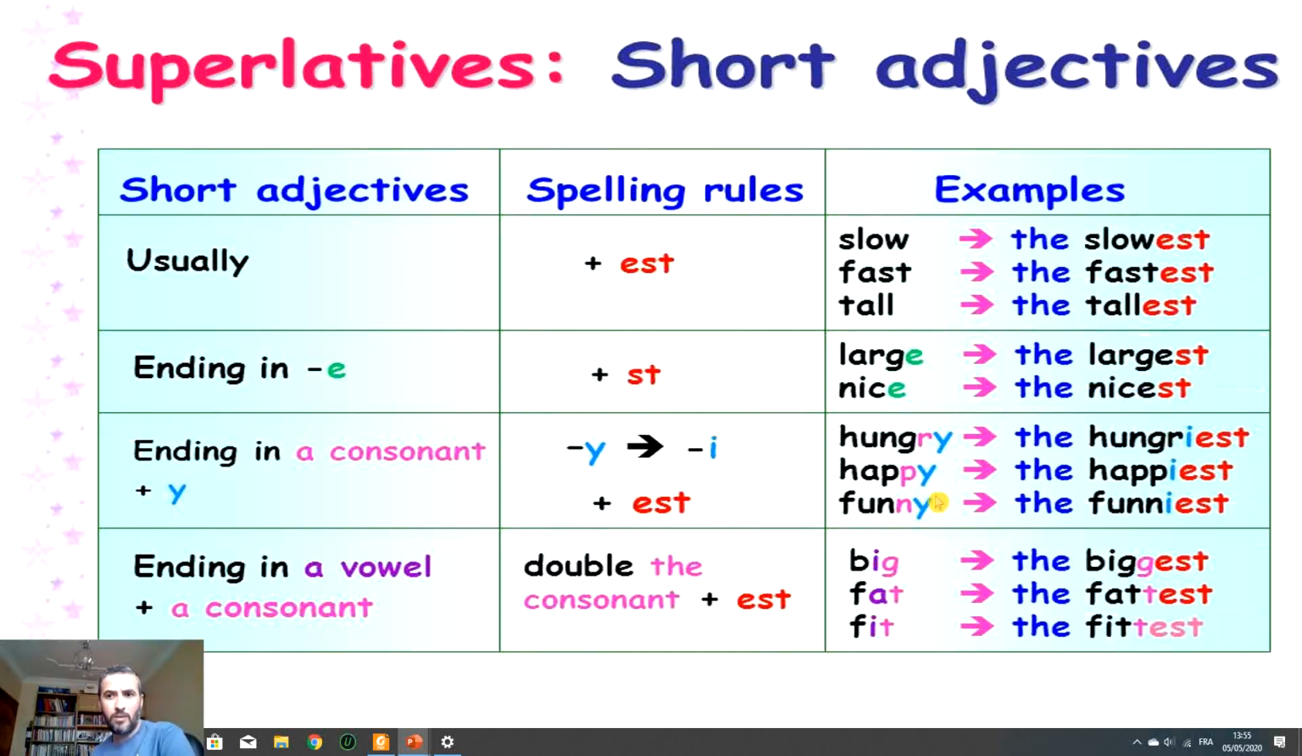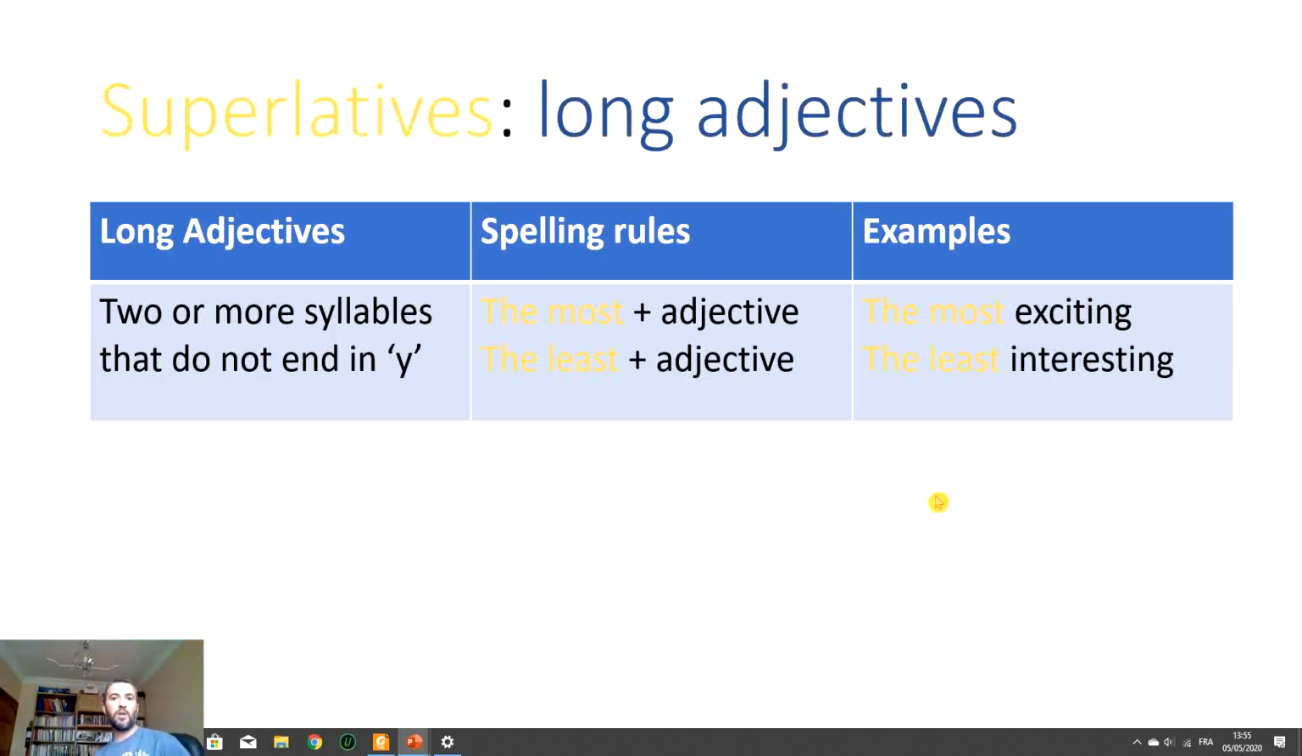So let's see, did you write them correctly? Good. Okay. The slowest, the fastest, the tallest, the largest, the nicest, the hungriest. I'm the hungriest person now. Okay. The happiest, the funniest, the biggest, the fattest, and the fittest. Okay. So these are the rules for short adjectives. Remember, short adjectives, superlatives. Let's move to long adjectives.